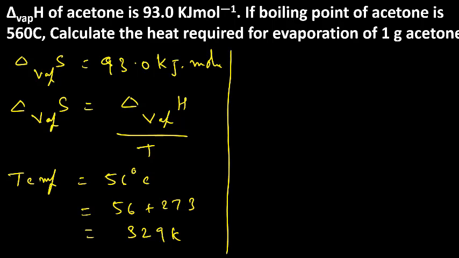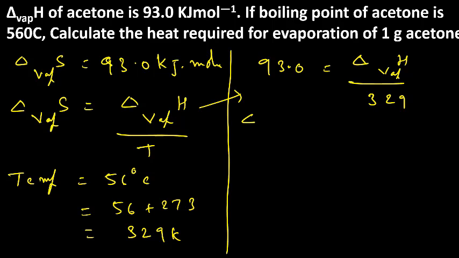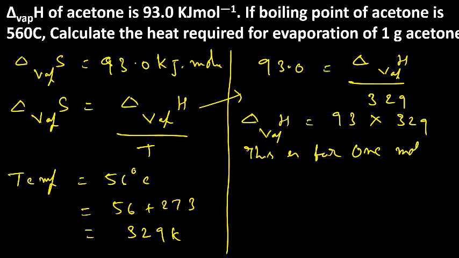Now, using this formula, 93.0 is equal to delta H vaporization, which you have to find, divided by the temperature 329. Therefore, delta H vaporization is equal to 93 into 329. This is for 1 mole of acetone. What is the formula of acetone?